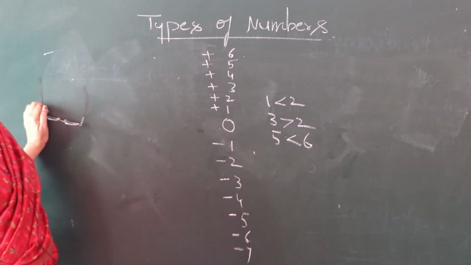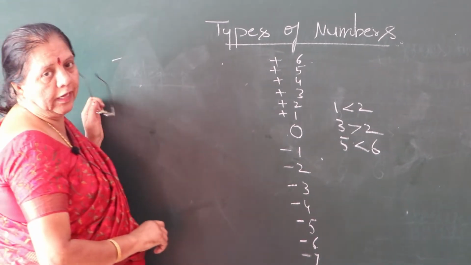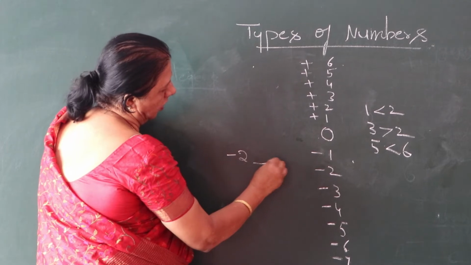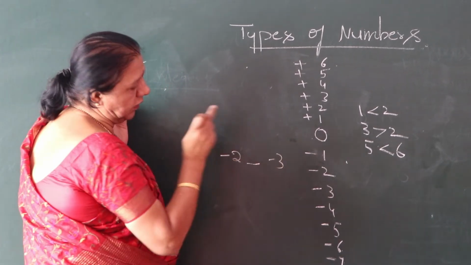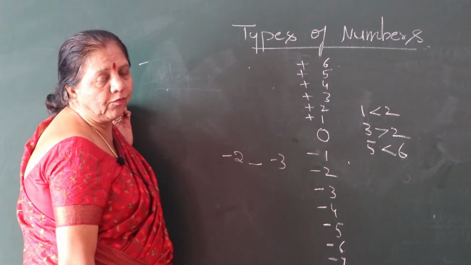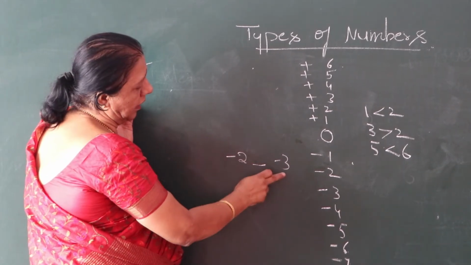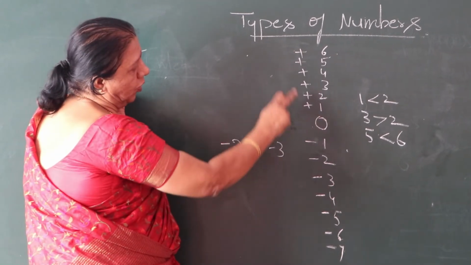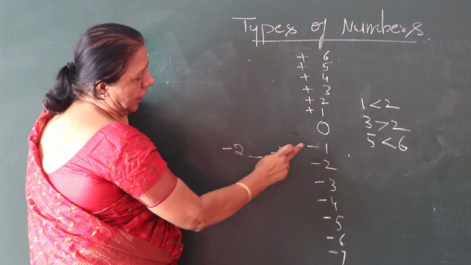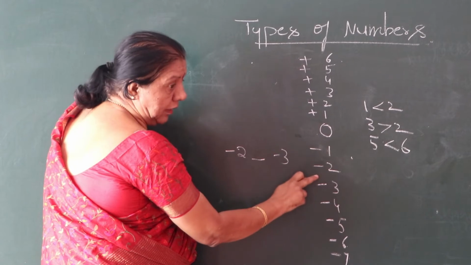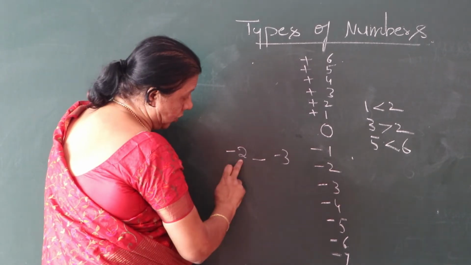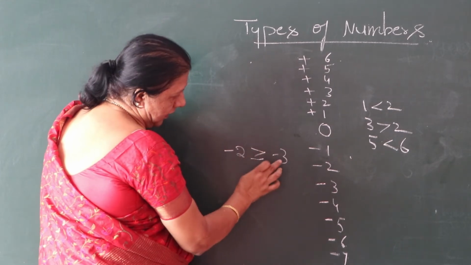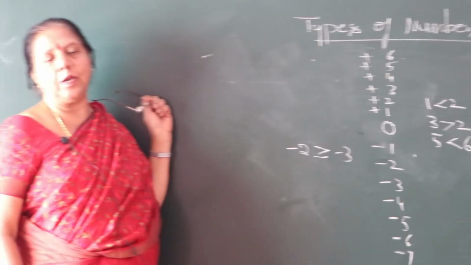Now this operation is very important. Tell me which is greater. Now you put the sign. Minus 2 is dash minus 3. Which symbol shall I use? Is minus 2 greater or minus 3 greater? Think and tell me. See, minus 2 is greater than minus 3. This technique you must know very well.